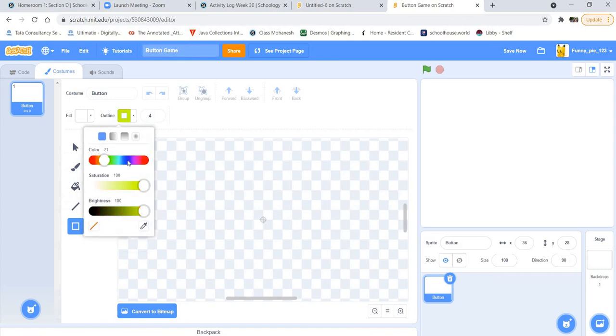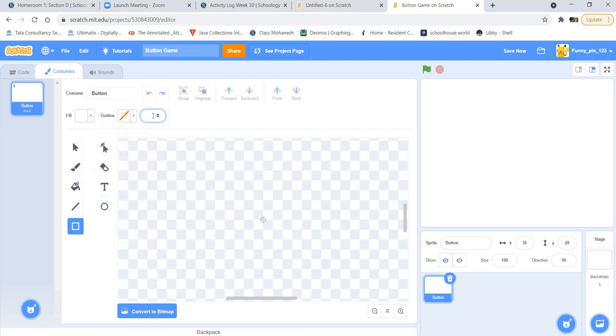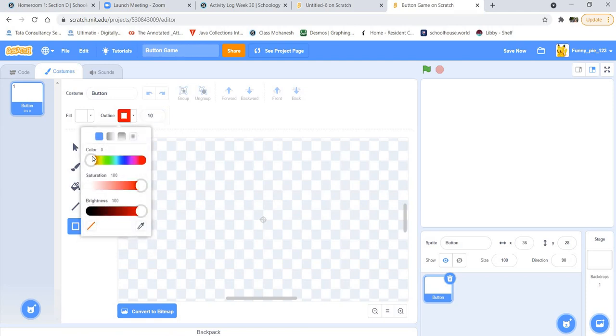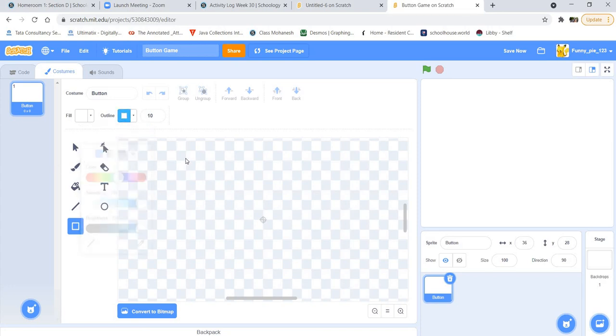So I will change the color to 55, 56, 55, and then saturation 100, brightness 100. And then I'll make the outline 10. And actually I need to change the color again, so I'll do that. Good.